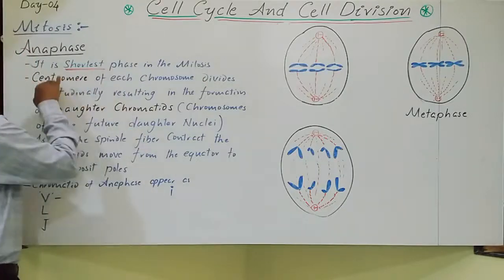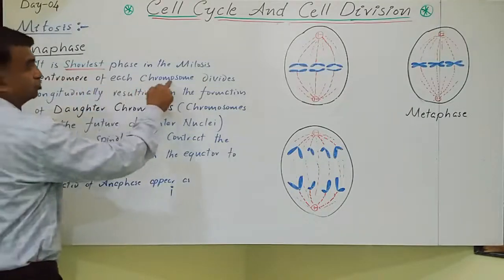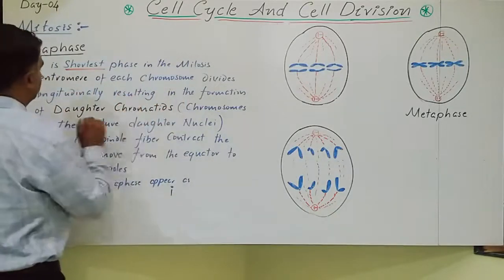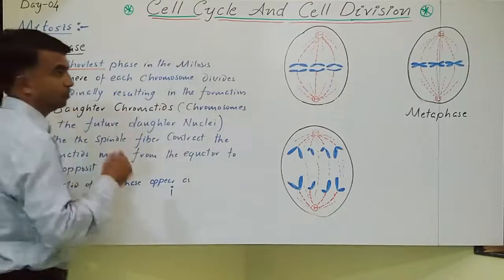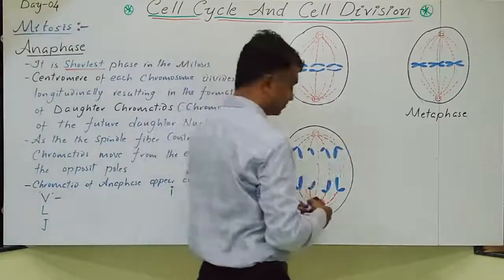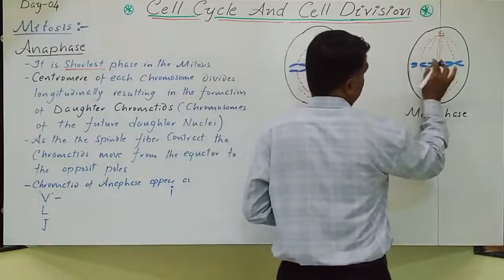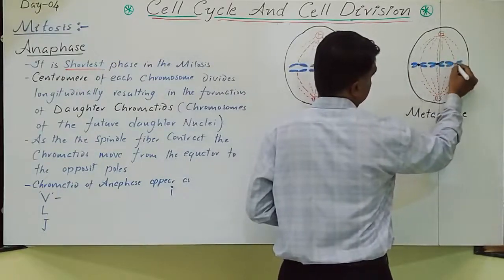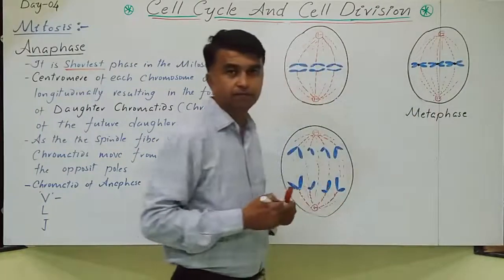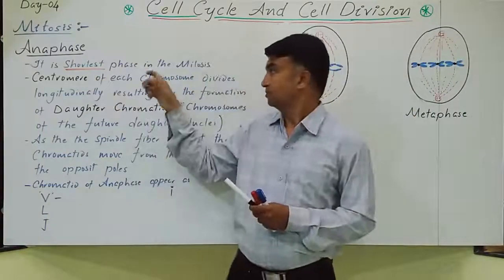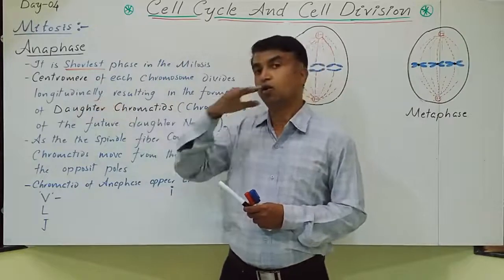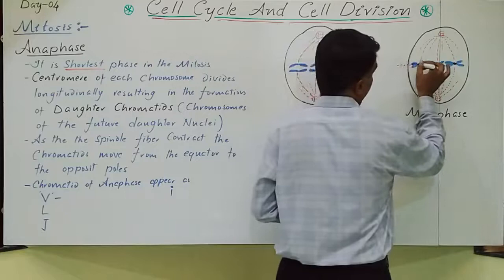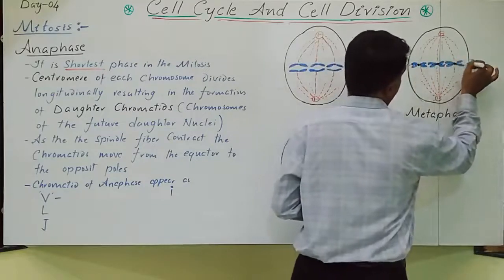Now the centromere of each chromosome divides longitudinally, resulting in the formation of the daughter chromatids. Now, this is a metaphase plate. Here, the center of this chromosome is called the centromere. The centromere of each chromosome divides longitudinally. It divides like this, longitudinally.